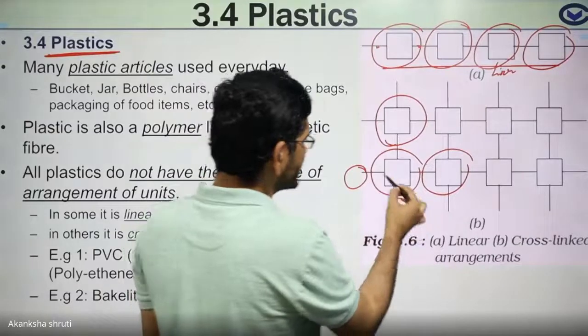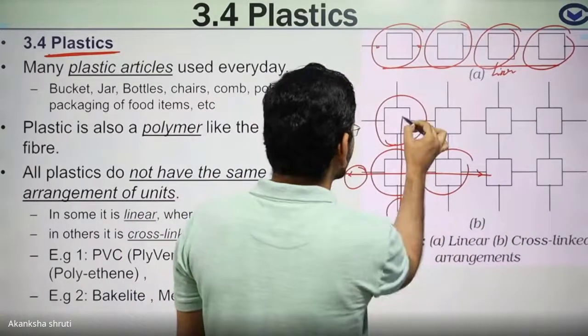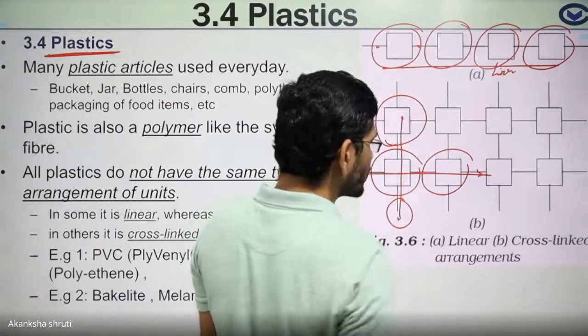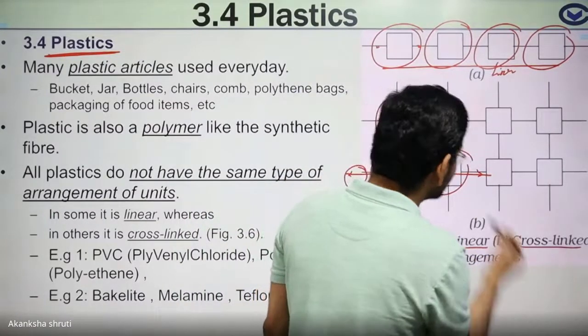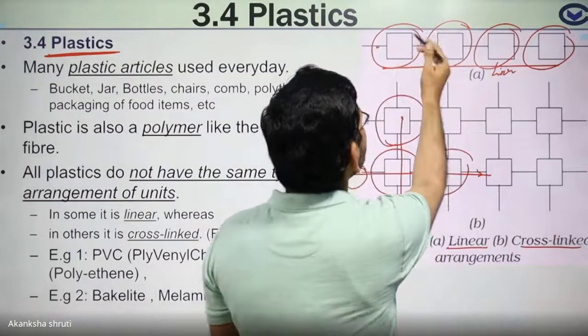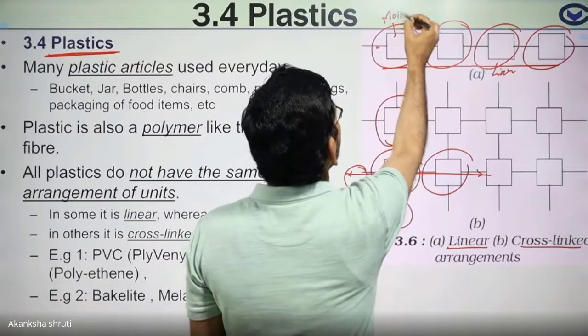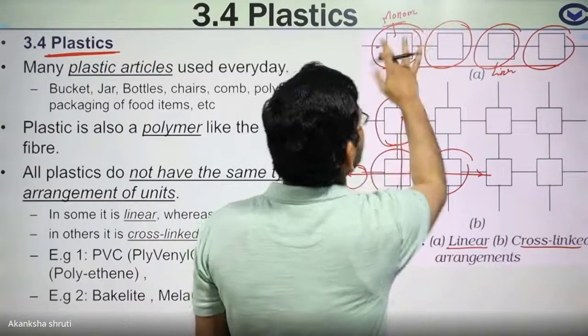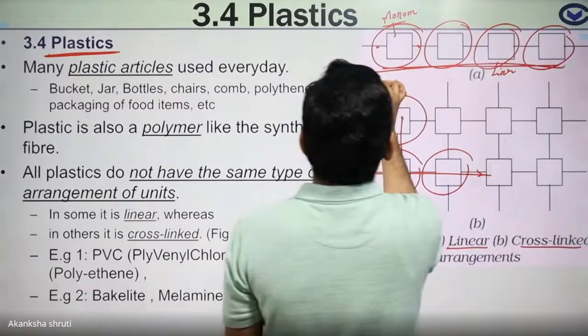So this is called as what? Crossed. This one is linear, another is cross-linked arrangement. So this smaller unit is called a monomer. This one unit is called a monomer. And this bigger unit obtained collectively is called a polymer.